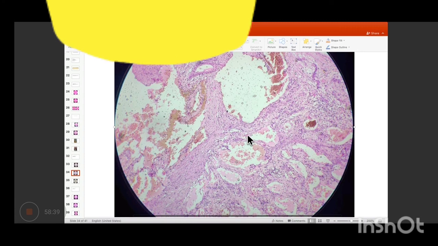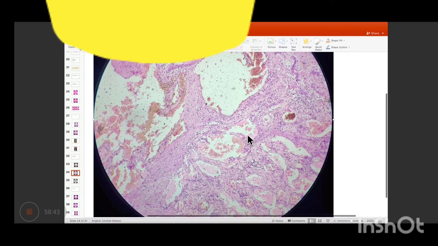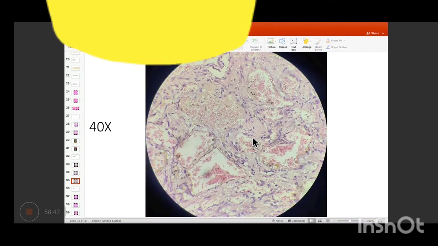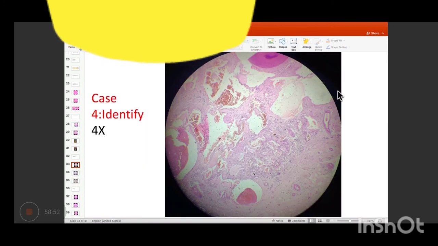Lastly, 40x focus. Now you can make it out more clearly, right? You can make out that all these spaces are filled with blood. They're all congested. They're proliferating because if you're not seeing anything else in the slide, there is no parent tissue, right? So what if I told you that this was the lesion? What does this lesion have? It has anastomosing and interconnecting capillary spaces which are filled with blood.